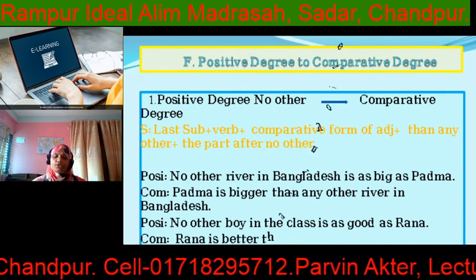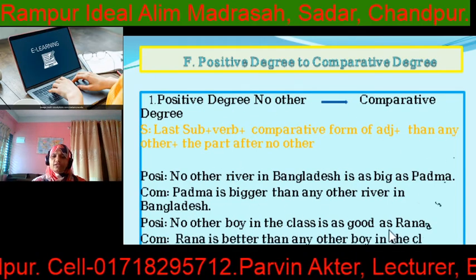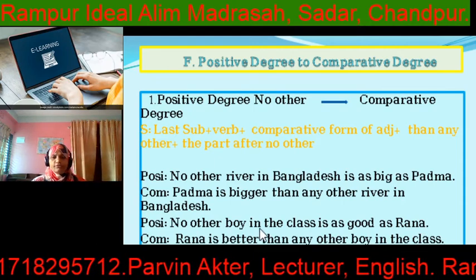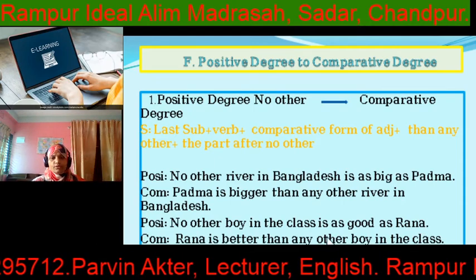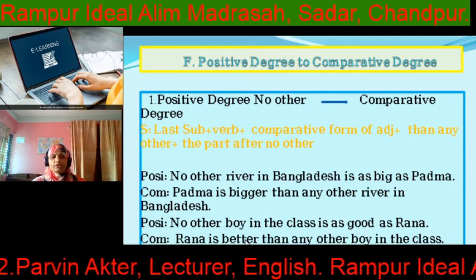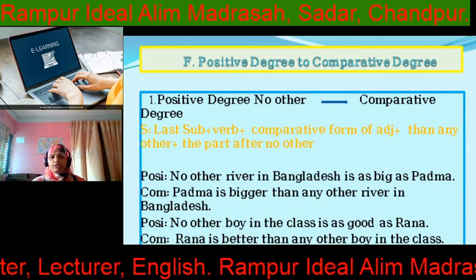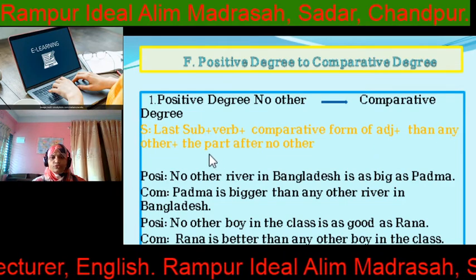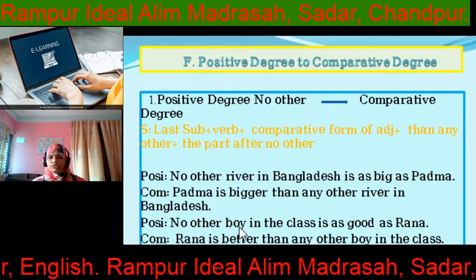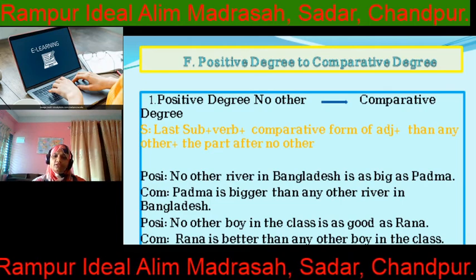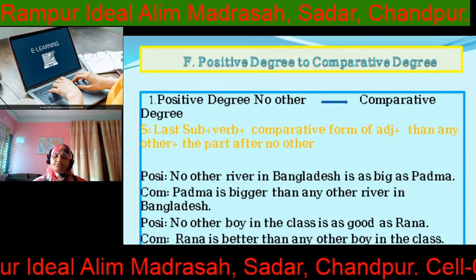Another example. No other boy in the class is as good as Rana. So what is the last subject here? Rana, then verb is. Rana is good, comparative better, than any other. What would be the last part? The part after "no other." So what is the part after "no other"? Boy in the class. So Rana is better than any other boy in the class.